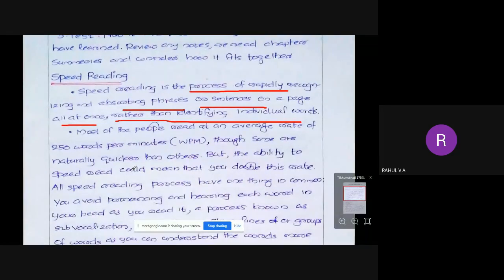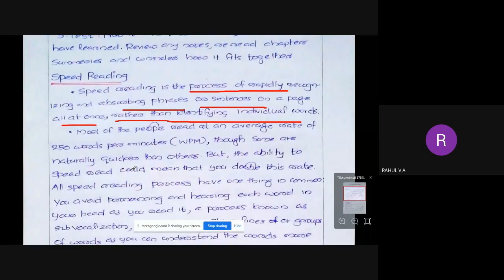So while looking itself, we should understand what that sentence is. It is not like we are scanning each word and reading. We are just looking at the sentence and understanding the complete meaning of that sentence, or we are just looking at a phrase and understanding the complete meaning of that phrase. Just like that, speed reading.